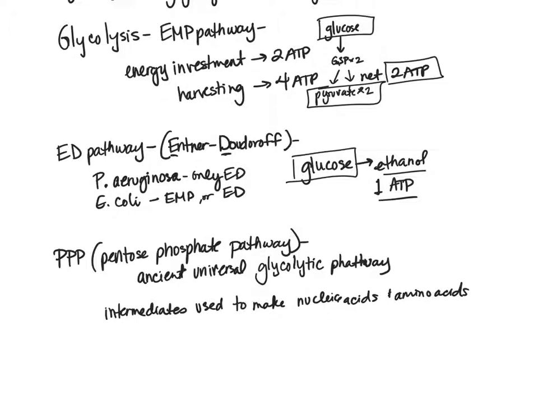Conversely, maybe it's in a situation where it needs to make some nucleic acids as well as some proteins and get some energy. So then maybe it's going to go through the PPP, or the pentose phosphate pathway. In this case, it's still going to be utilizing glucose, but it's also going to be generating NADPH. So the energy is coming from NADPH rather than ATP, but it is getting energy because it's producing NADPH that can go into the electron transport chain and chemiosmosis. But it's also going to be producing those intermediates, so those can be used to make nucleotides and amino acids.